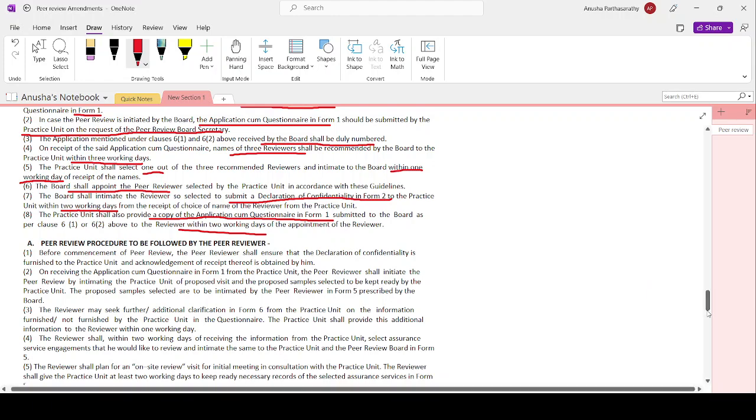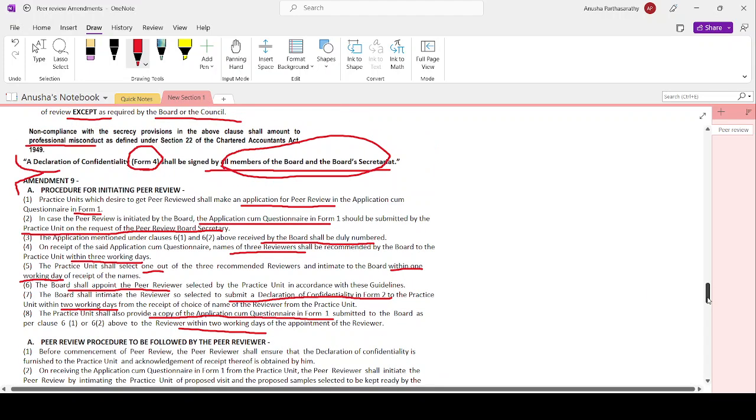Okay, so let's repeat quickly. A practice unit which decides to get its peer review shall make an application for peer review, an application cum questionnaire in form number 1. In case the peer review is initiated by the board, the application cum questionnaire in form number 1 would be sent on the request of the peer review board secretary. The application will be serially numbered. Then the names of 3 reviewers will be recommended by the board within 3 working days.